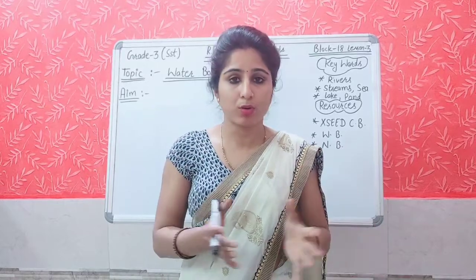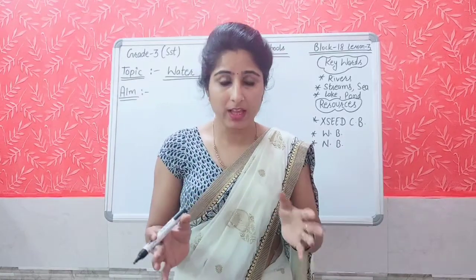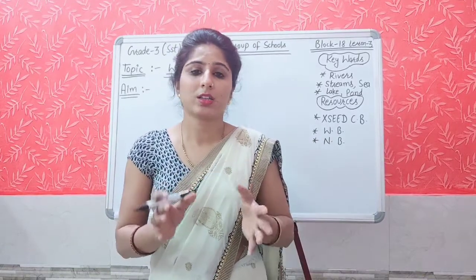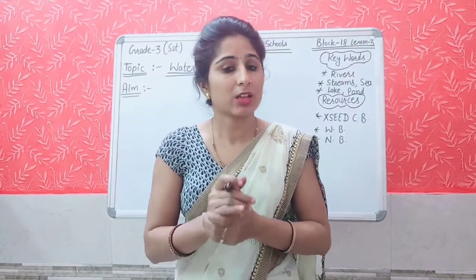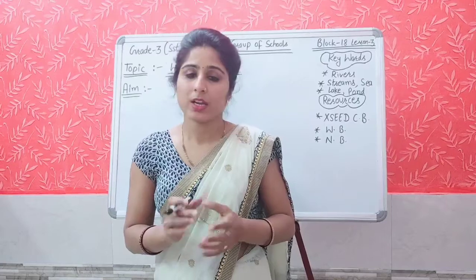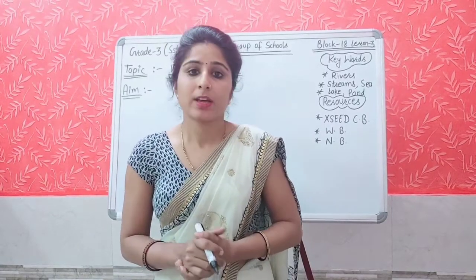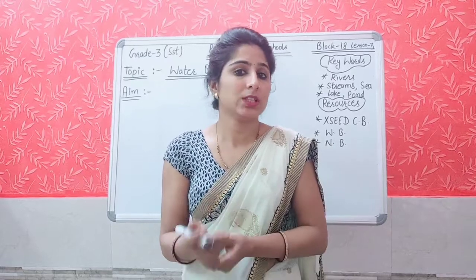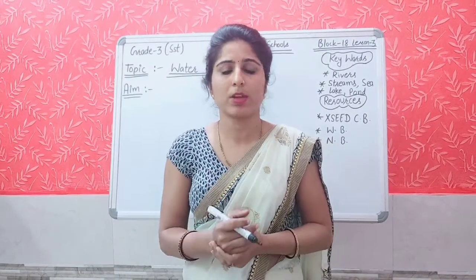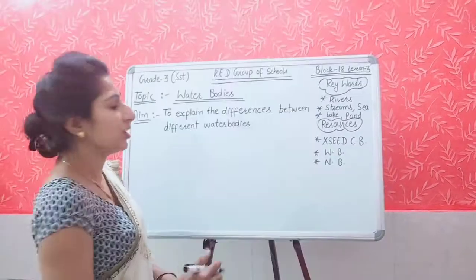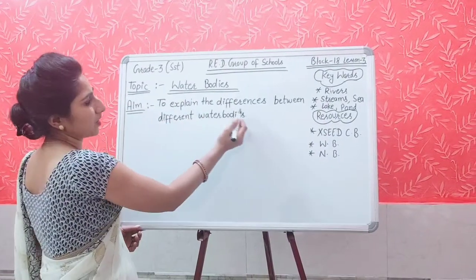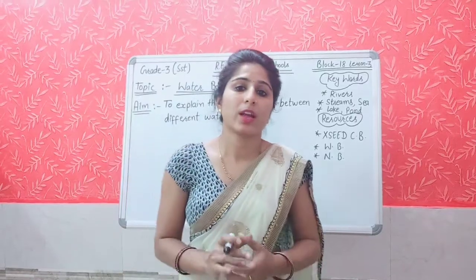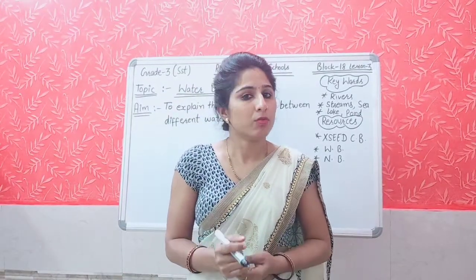There are different kinds of water bodies on the earth. As I have explained, water bodies क्या होती है? Any part of the earth's surface that is covered with water is called a water body, right? And today we are going to find out the differences between these water bodies. In water bodies में हम differences find out करेंगे. So this is our today's aim, to explain the differences between different water bodies. Today we will look at some of the features of the water bodies.